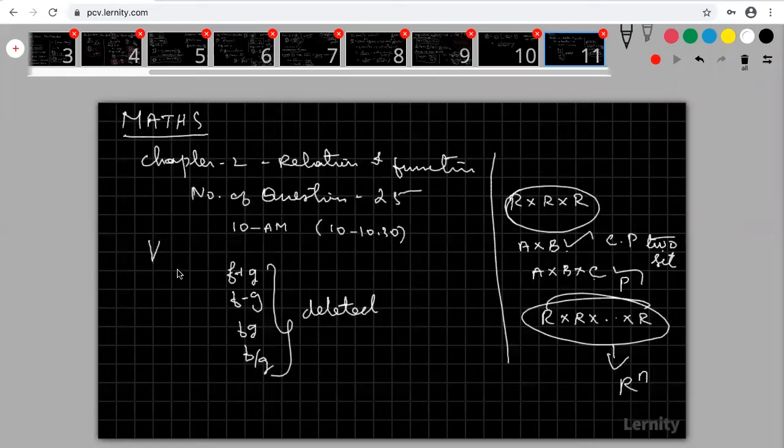Here in my slide? In chapter 2, this symbol is there.